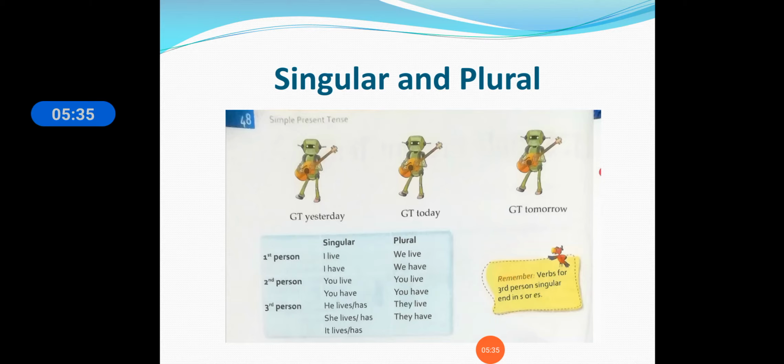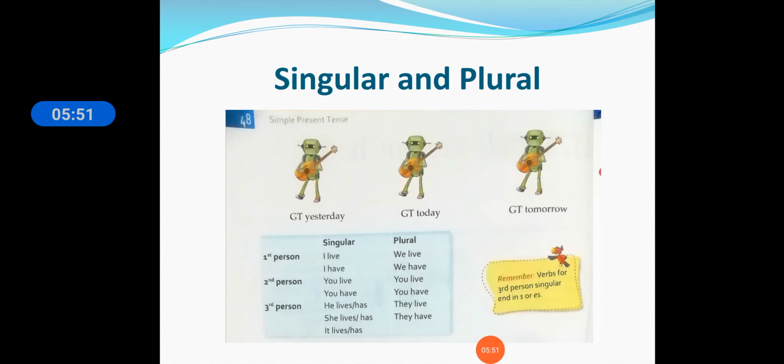They live or they have. Okay, these two words are used in the plural form. Verbs for third person singular end in s or es. The verbs in third person singular end in s or es.